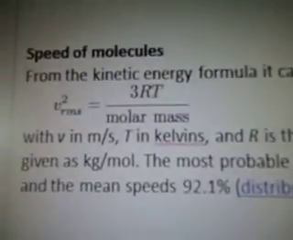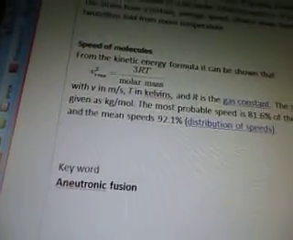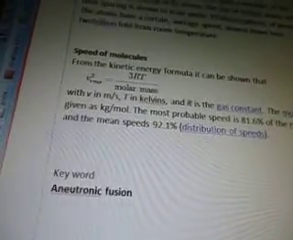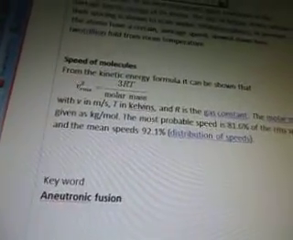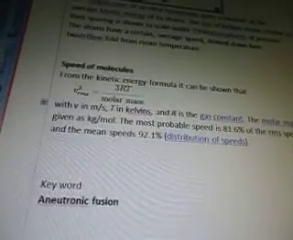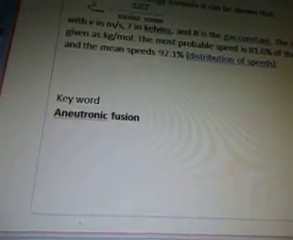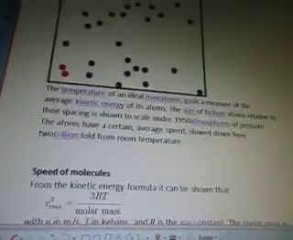That's the equation. And it's in kelvins. R is the gas constant. The molar mass is given in kg per mole. The most probable speed is 81.6% of the RMS speed, and the mean speed is 92.1% of the RMS speed, in the distribution of speeds. The next keyword that comes up is nucleosynthesis fusion, and I googled it in the next module, so we'll go on to the next one now.